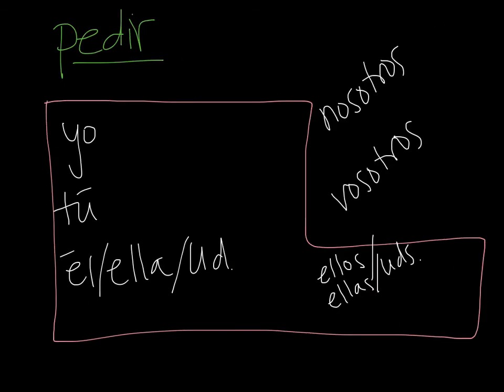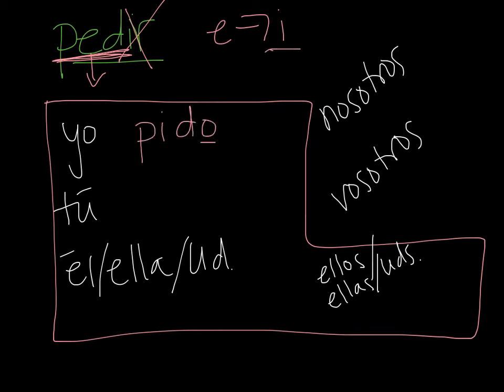Okay, so now I'm going to explain the verb here. So the first thing, as always, I want to cut off my ending, and I'm left with the stem, P-E-D. Okay, from here, I know that this is going to be an E to I stem changing verb, just because I need to memorize that change occurs. So that every E within the boot is going to be now an I. So va a ser pido, because it's yo.